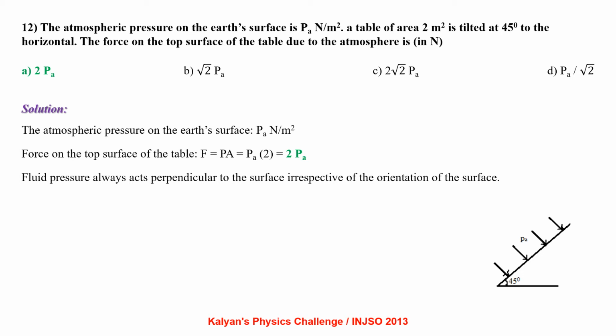Force on the top surface of the table F equal to P into A, that is Pa into 2, that is 2Pa. Fluid pressure always acts perpendicular to the surface irrespective of the orientation of the surface. So the correct option is A.